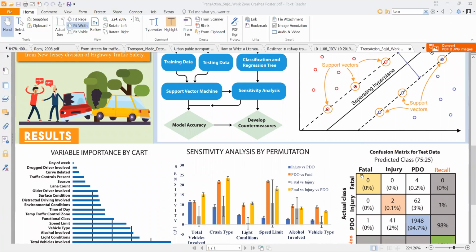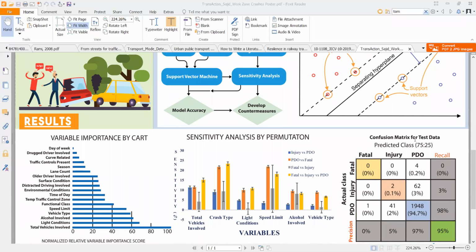From the analysis, we have seen that at the 75:25 ratio for the training and testing data sets, we had almost 95% accuracy, which is really good. At the same time, for the precision, we have seen that for the PDO, the precision is pretty good, like 97%, but for the fatal and injury, the precision wasn't that high because of the high imbalance of the data set.